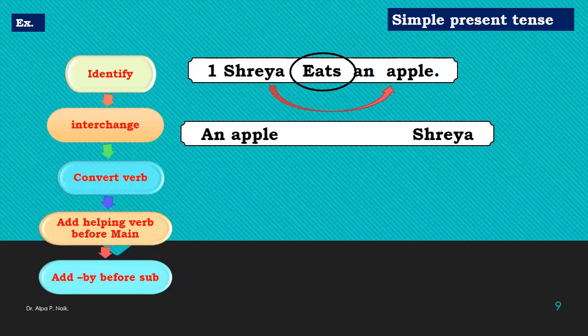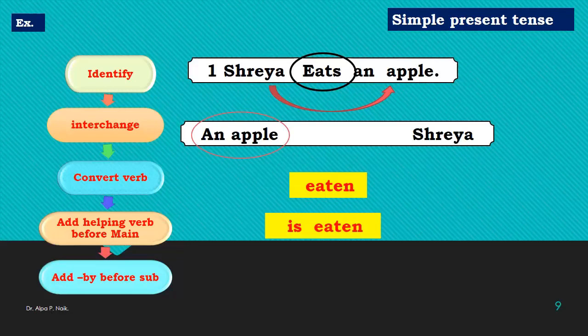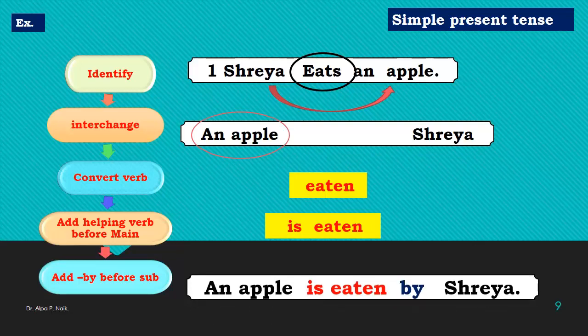Eat, ate, eaten. Now the fourth one, we must put a helping verb before the main verb. So for an apple we will put the helping verb is. So it becomes is eaten. So the last stage, after doing these changes, we just put by before the subject and hence the final sentence is an apple is eaten by Shreya.